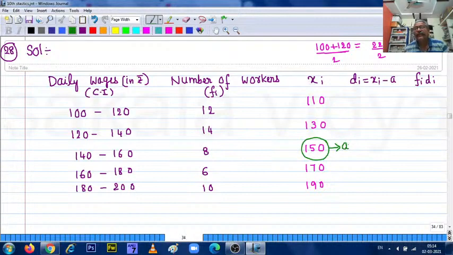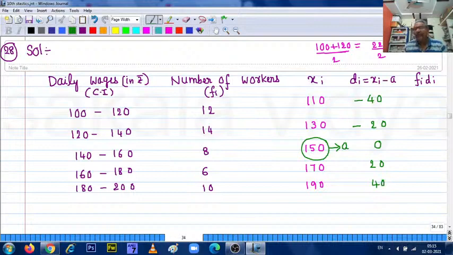Now we find xi minus a for each value. 110 minus 150 means we get a negative sign, so minus 40. 130 minus 150 is minus 20. 150 minus 150 is 0. 170 minus 150 is 20. 190 minus 150 is 40.